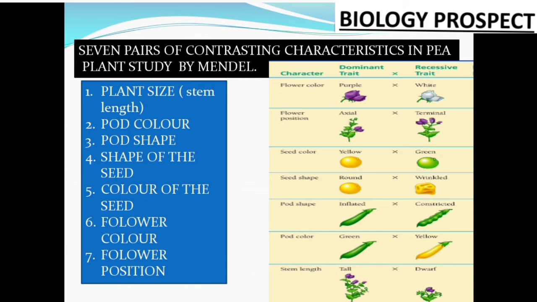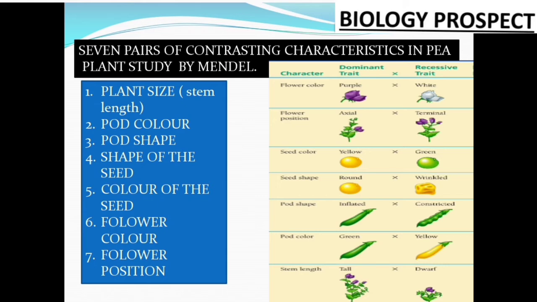Second, that is the pod color. Wherever the seeds are carried, this is called the pod, the outer cover of the place where the seeds are carried by the plant. That is known as the pod. So this is the pod color, that is either green or yellow. Second, that is the pod shape.